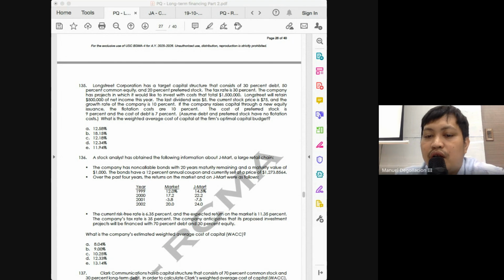And how do you arrive at the net proceeds? It would be deducting the flotation cost from your price.